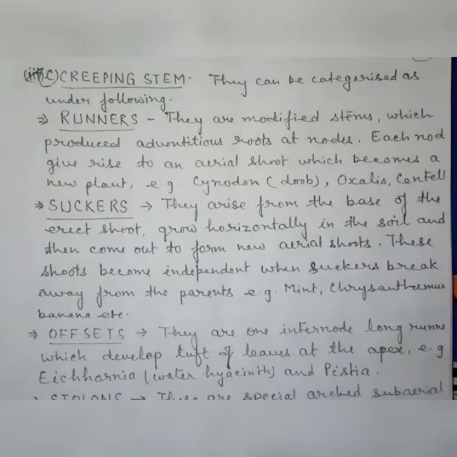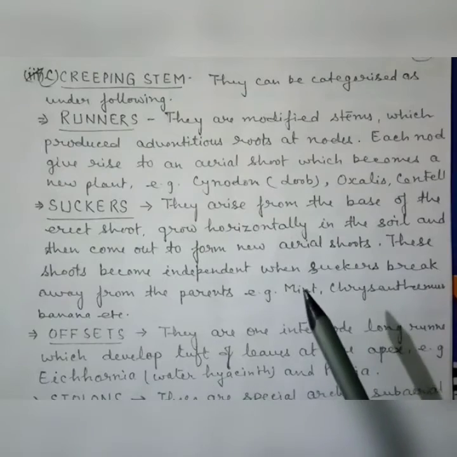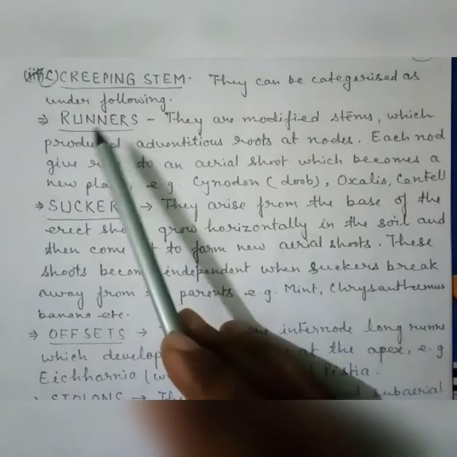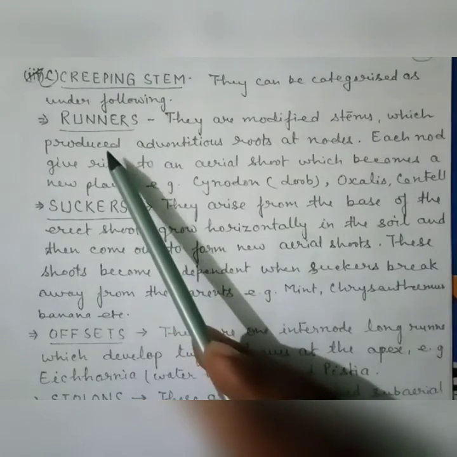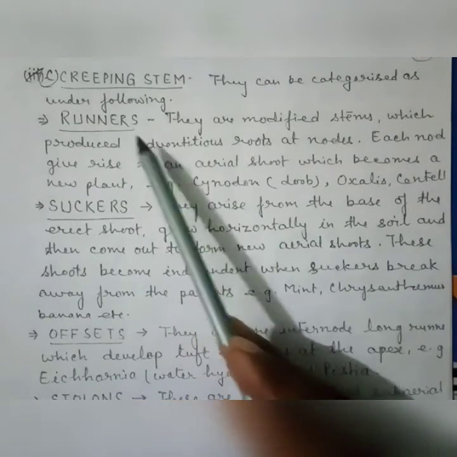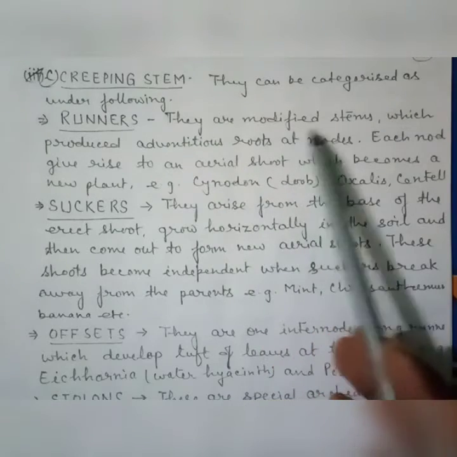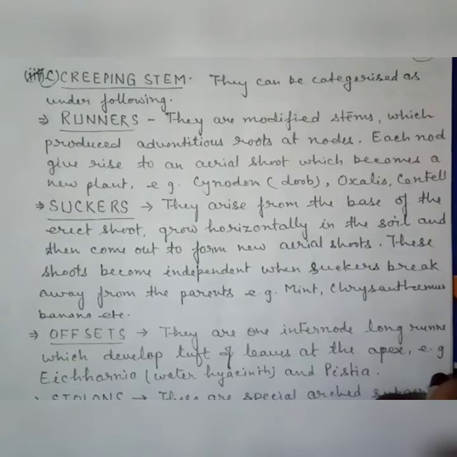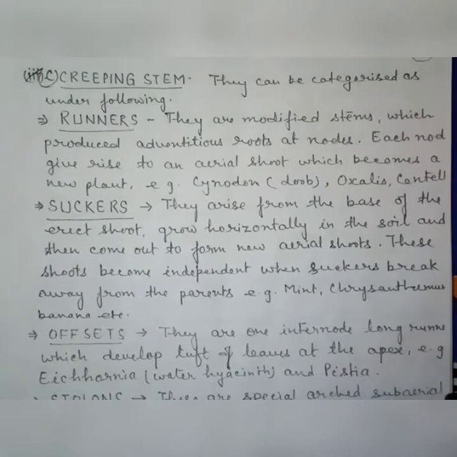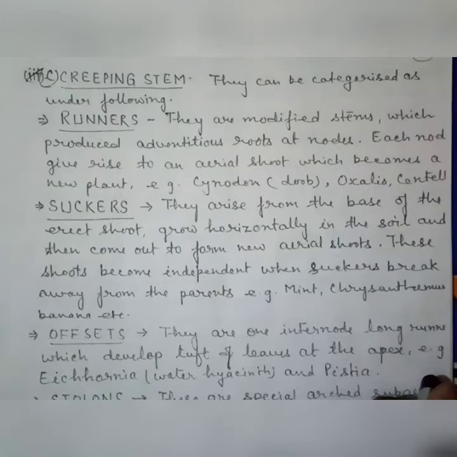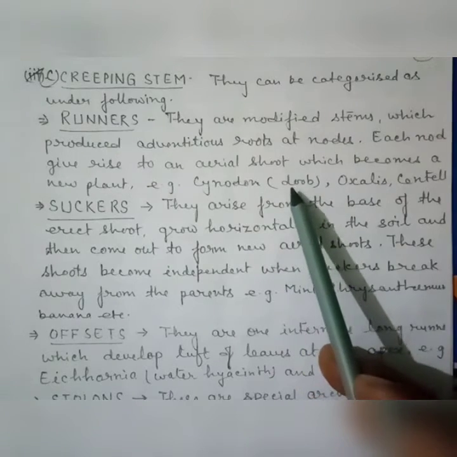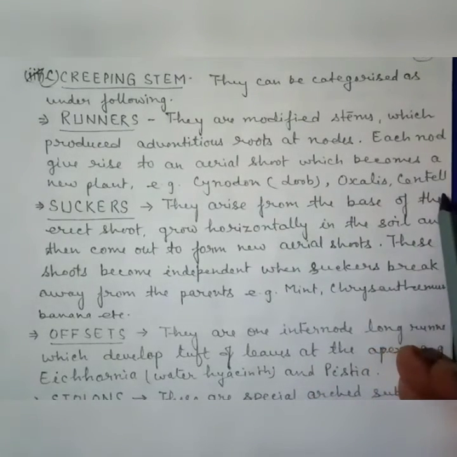Third, the vegetative propagule is the creeping stem. They can be categorized as follows. First of all, runners. They are modified stems which produce adventitious roots at the nodes. Each node gives rise to an aerial shoot which becomes a new plant. For example, Cynodon, commonly known as doob grass, and Oxalis.